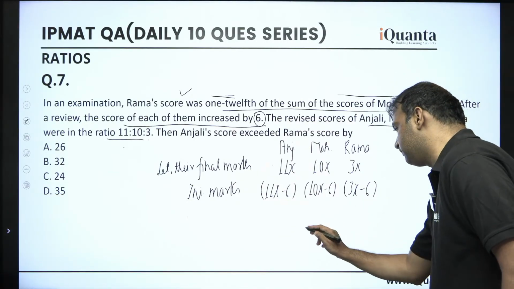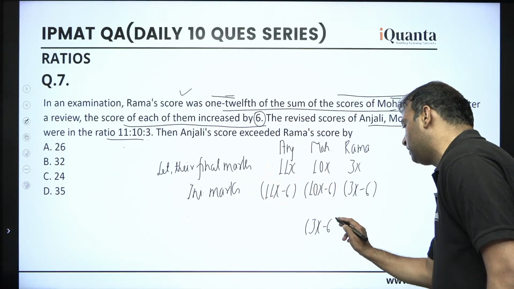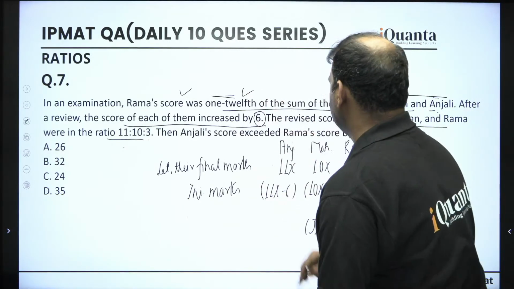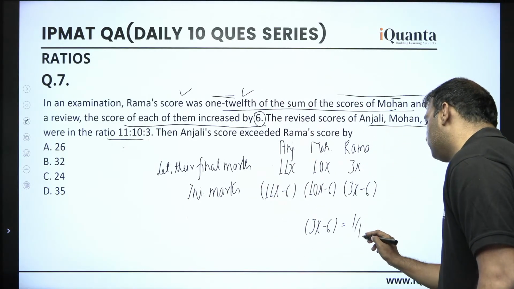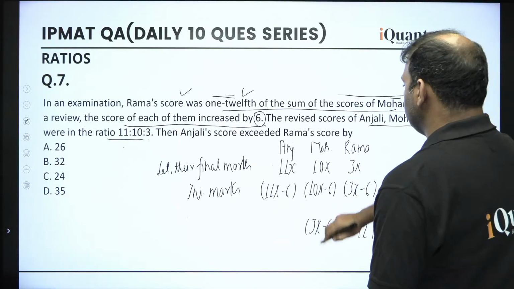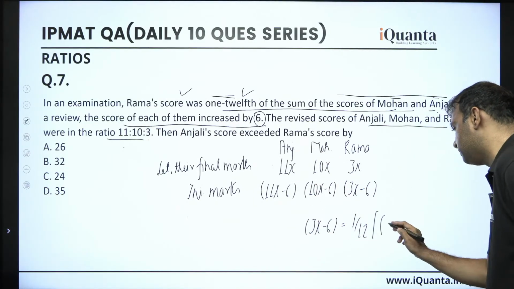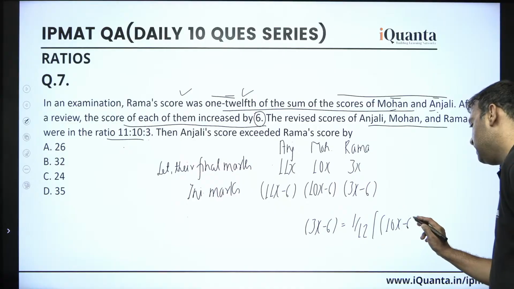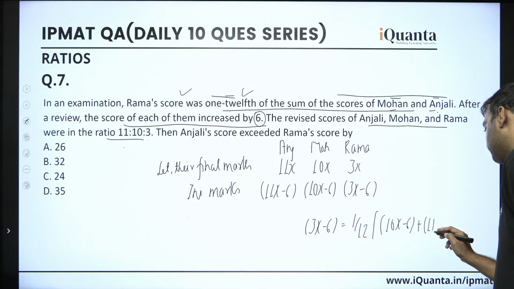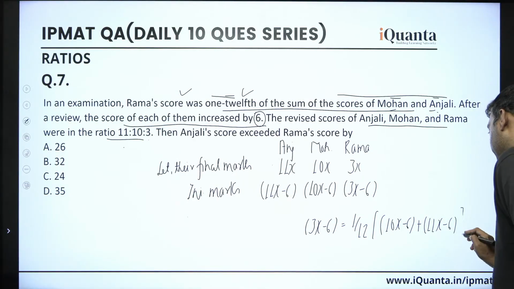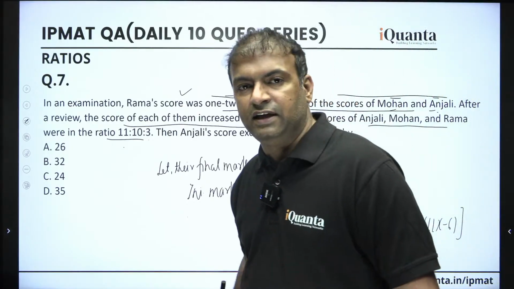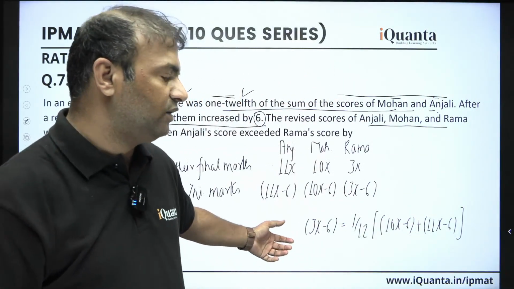So this is given to us that this is 1/12 of the sum of the other two, right? Of the sum of Mohan and Anjali. So Mohan's marks in the beginning was 10x minus 6 and Anjali's marks in the beginning was 11x minus 6. Now by using this equation we can easily get the value of x, and then we can get all the